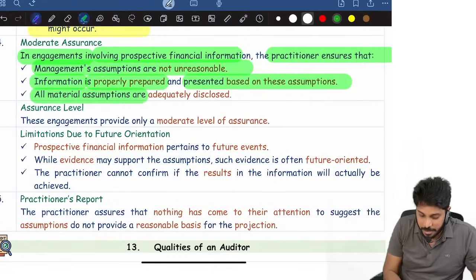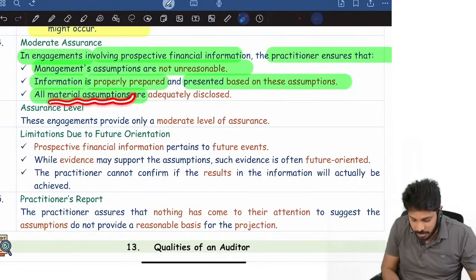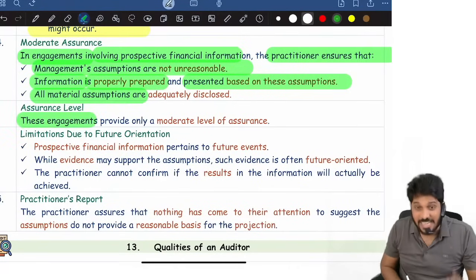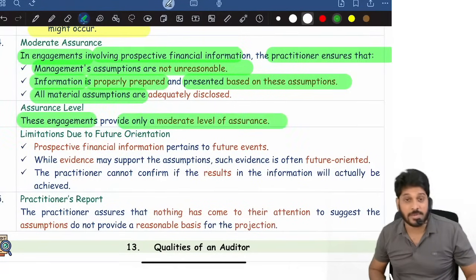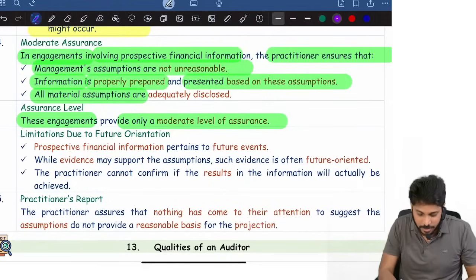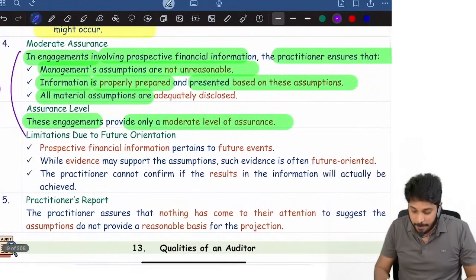And in a PFI, the auditor, the practitioner, has to verify whether material assumptions are adequately disclosed. Accordingly, in these engagements, we can only provide a moderate level of assurance. This part itself can be asked as a 3 marks question.